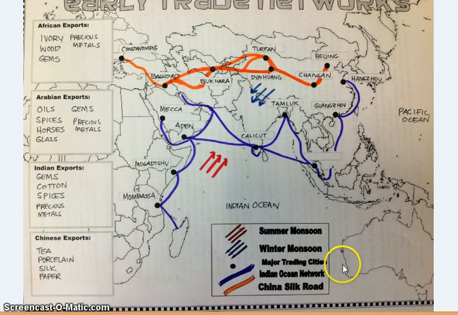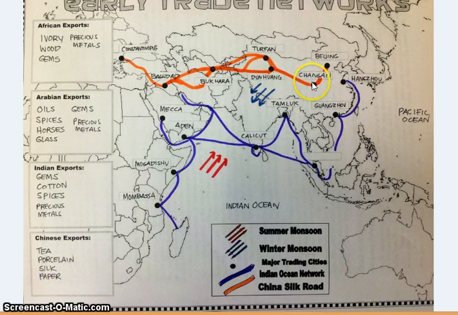If you notice here, there are two important trading routes. And the first one we're going to talk about is the China Silk Road. As you see on the key, it's the road in orange. So the China Silk Road will begin here in Beijing, which is in China, and it works its way across China, through the Middle East, and eventually to Europe. Now this was called the Silk Road because the Chinese exported or sold or traded a lot of silk. And when we talk about exports, we just mean things that they sold or they gave to other people. If you look over here on the left-hand side at the bottom, we can see what the Chinese exported. Things like tea, porcelain, silk, and paper.